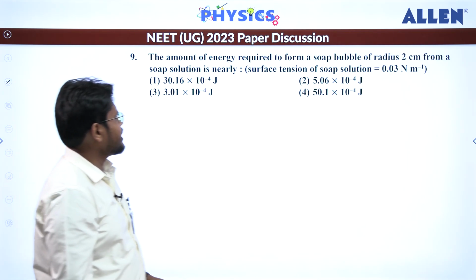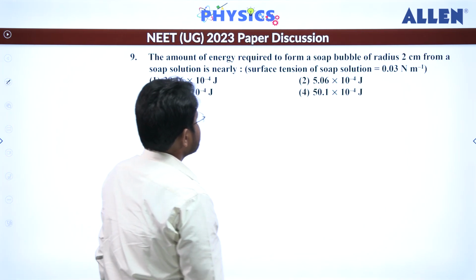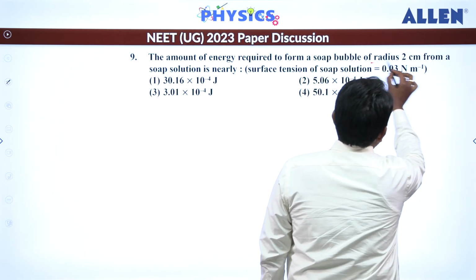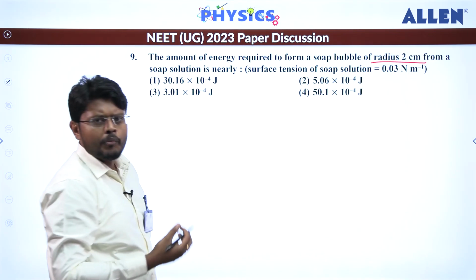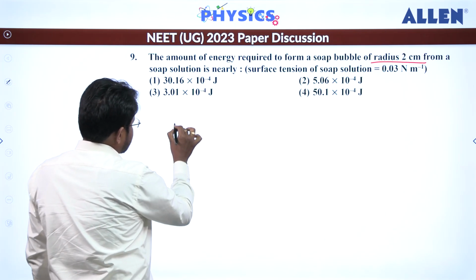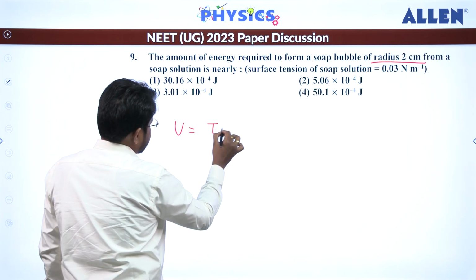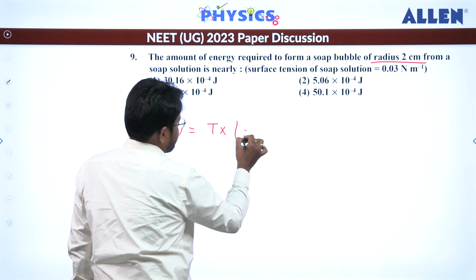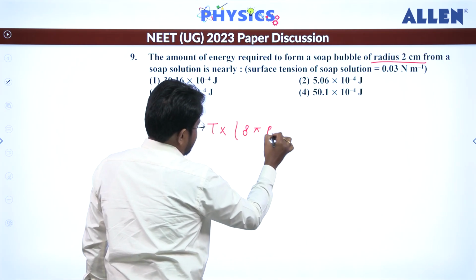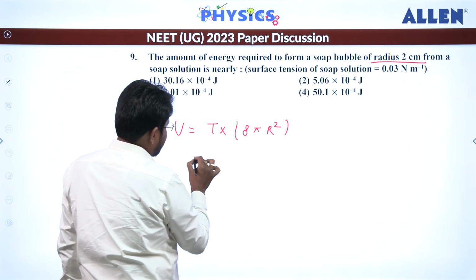Let's move to question number 9. The amount of energy required to form a soap bubble of radius 2 cm from a soap solution is nearly, soap bubble it is. So that means energy will be T into 8 pi r square, right? So this will be 8 pi r square. So let's substitute the values.